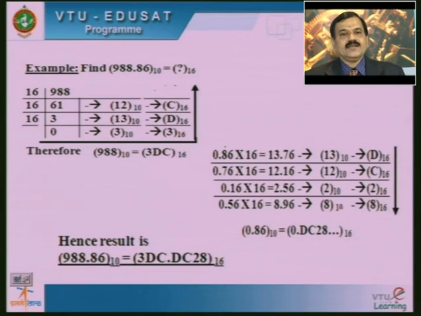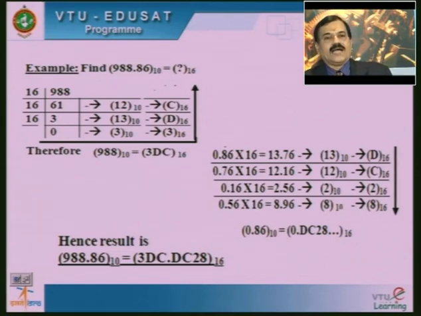And similarly, a combined example: 988.86 of base 10 is equivalent to how much value in base 16. Similarly, the procedure we followed is used to divide 988 by 16, and finally we achieve 3DC with base 16, and then the fractional value, that is 0.86, we have already solved, which is 0.DC28 with base 16.